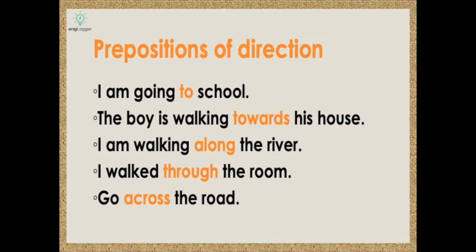Prepositions of direction. Look at the following sentences. I'm going to school. The boy is walking towards his house. I'm walking along the river. I walked through the room. Go across the road. So to, towards, along, through, across give information about the direction or movement of persons or things, and these prepositions are known as prepositions of direction.